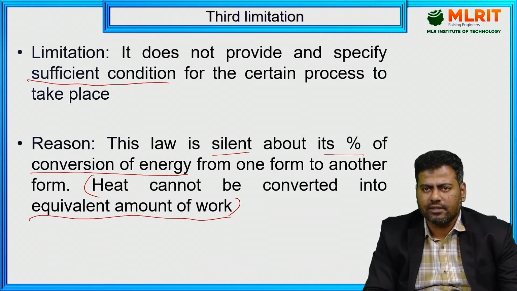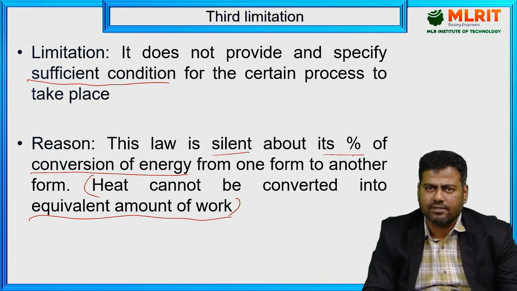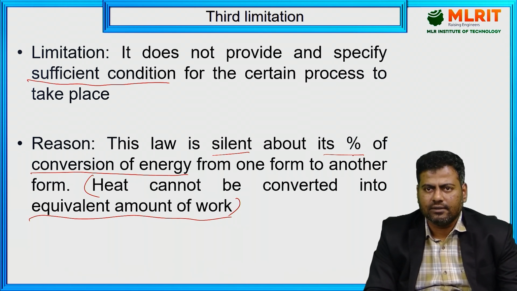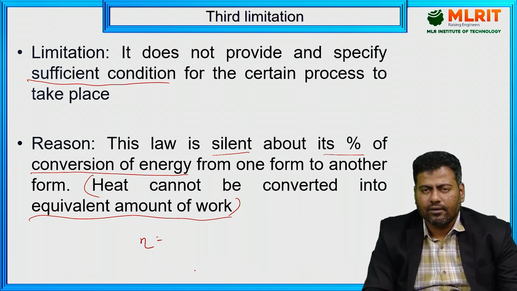Because of this, we can't evaluate the percentage, or we can say the efficiency, simply the performance parameters. So this is a series of disadvantages. For example, if I want to calculate the eta, eta is nothing but output by input, right?